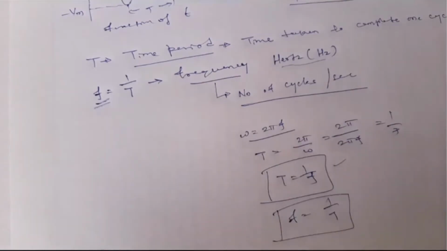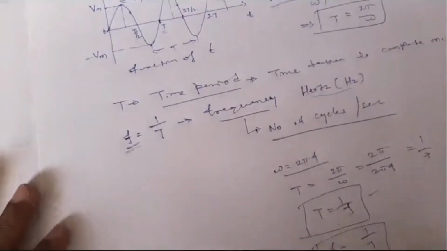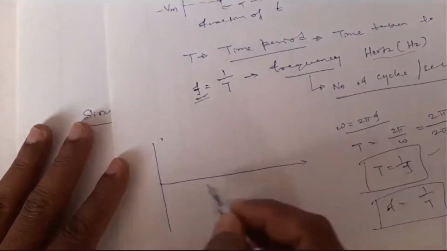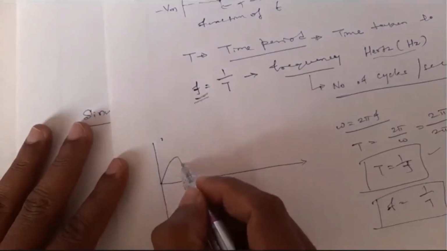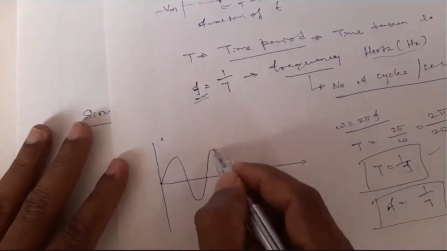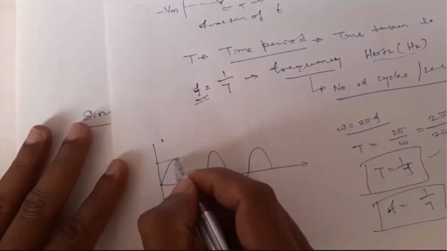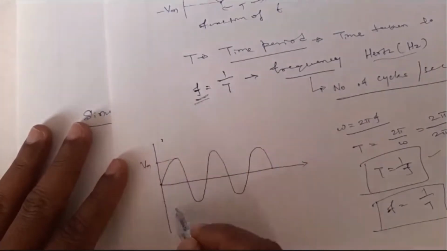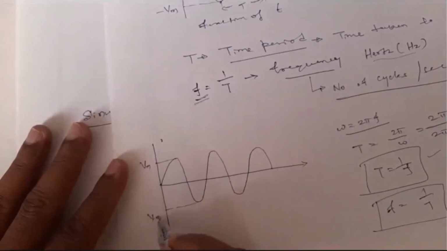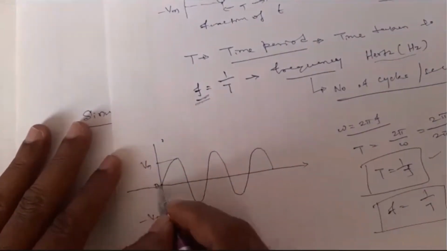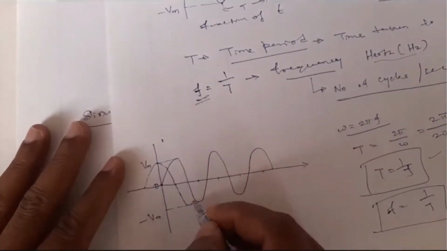Say the reciprocal of time period is nothing but frequency, or the reciprocal of frequency is nothing but time period. And this is one sinusoidal signal. I'll draw another sinusoidal signal. Let us consider this is a sinusoidal signal. It will repeat. Consider that this Vm and this Vm are both the same, whereas this is minus Vm, and this is 0. And I'm drawing another signal here.